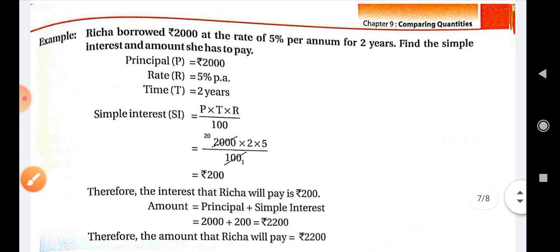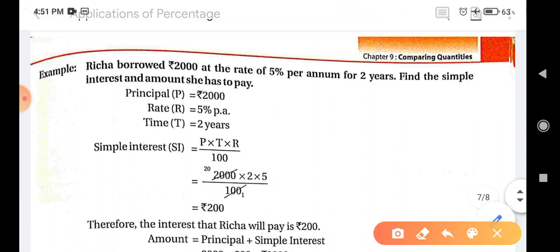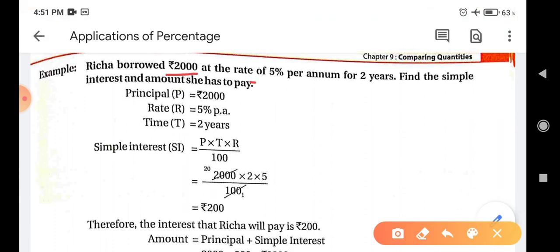Now there are some examples. Richa borrowed 2000 rupees at the rate of 5% per annum for 2 years. Find the simple interest and amount she has to pay. This is principal amount, this is rate of interest, and this is time. So we are given P, R and T: principal, rate and time. These things are given and we have to find simple interest.